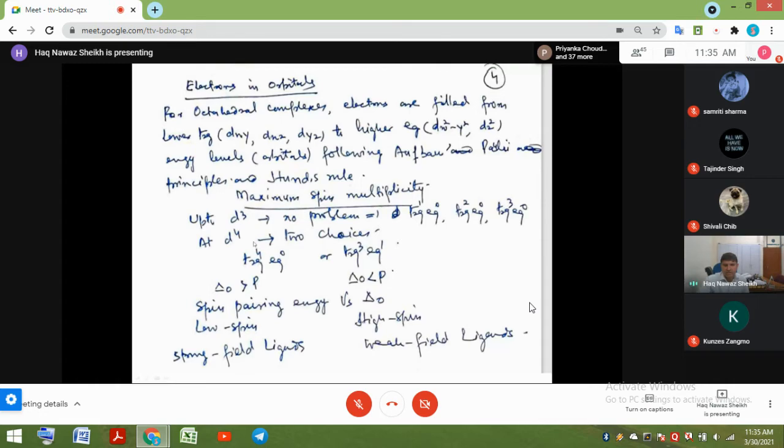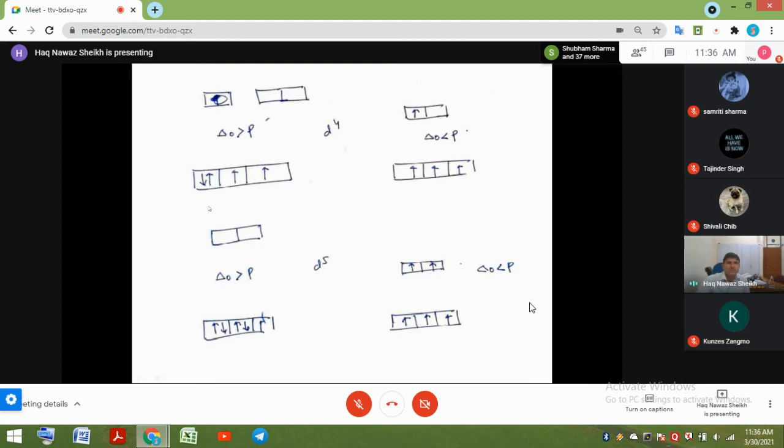If the pairing energy is less, that is Δ0 is more than pairing energy, you generate a low spin complex. This configuration will have only 2 unpaired electrons. This will have 4 unpaired electrons, and this is known as a high spin complex. These types of complexes are generated by strong field ligands, which have large crystal field splitting energy, and these sorts of complexes are generated by weak field ligands, which have less crystal field splitting energy. So this is for d4.